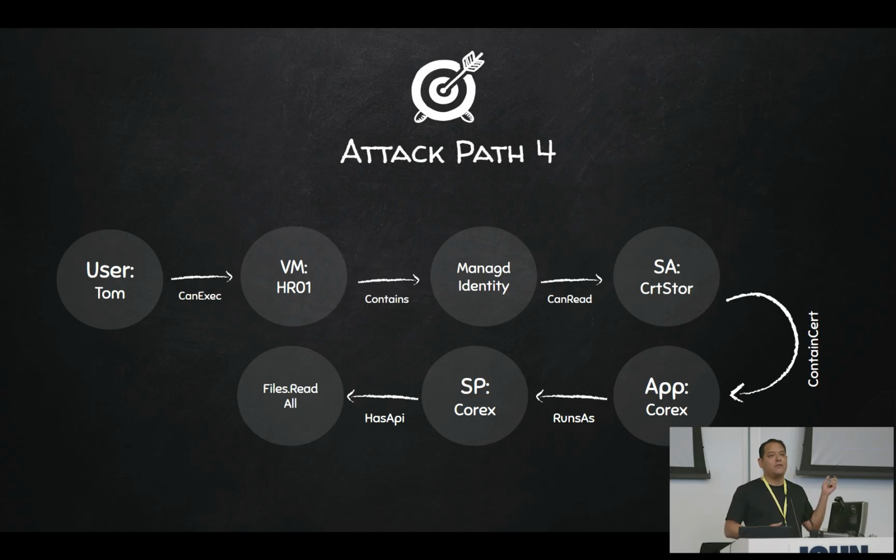And then finally, the Files.Read.All permission allows you to read anyone's files, OneDrive or SharePoint files. So this is the fourth attack path.